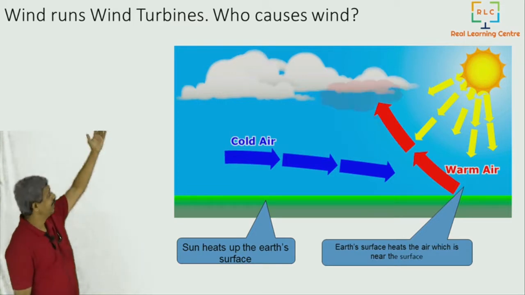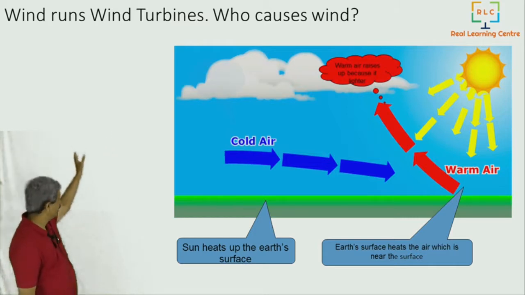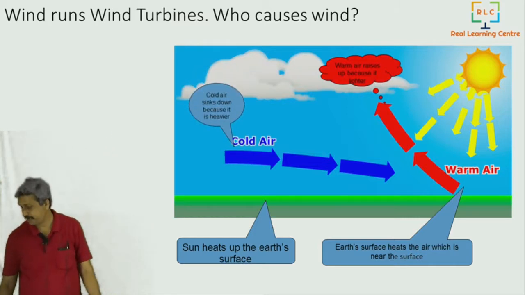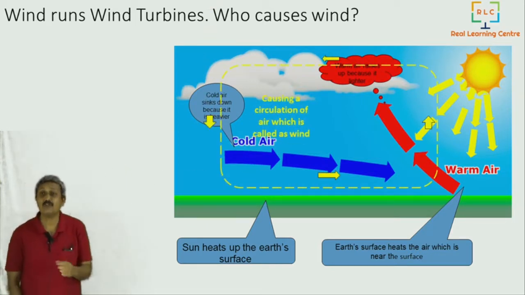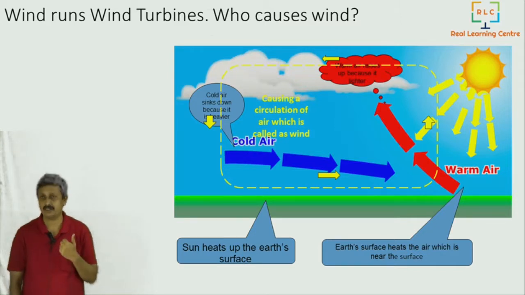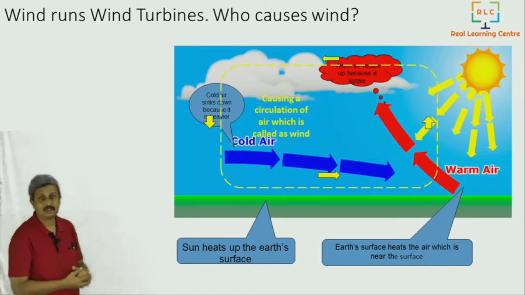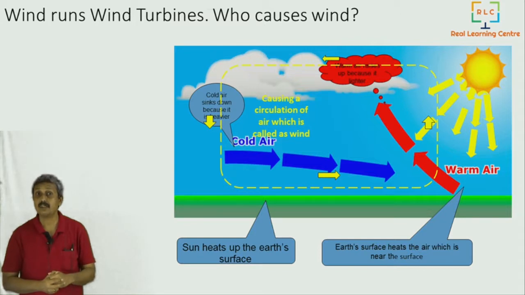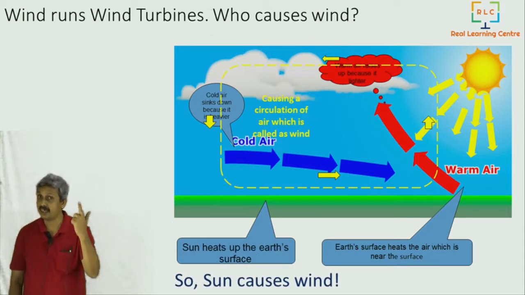Because the hot air is actually lighter, the hot air climbs up, and once the hot air climbs up, what happens? In that place cold air comes down, and this movement of the hot air and cold air continuously like this sets up something called a convection current, and that causes wind. This is one of the reasons for the wind. We can trace other reasons too. Once the wind goes into our wind turbines, and again Faraday's dynamo, we get energy. So who causes wind? Sun causes wind, and hence we know there again it is the sun.